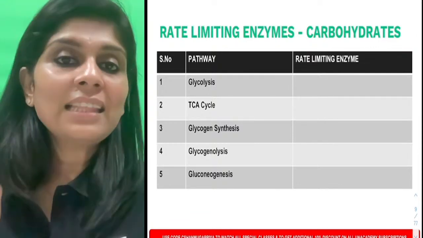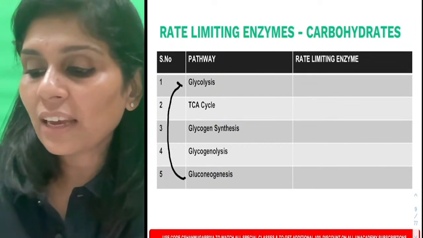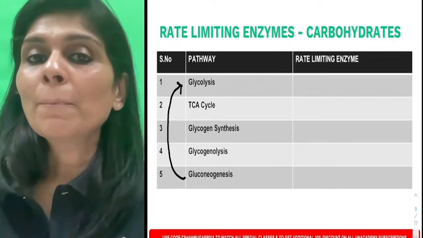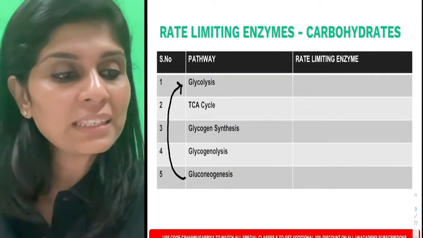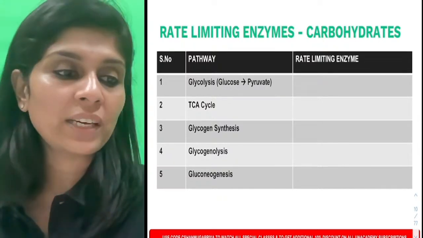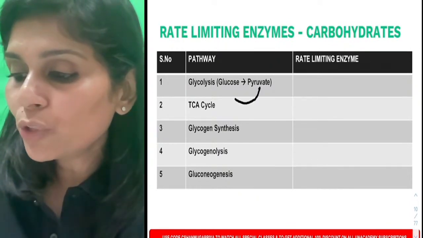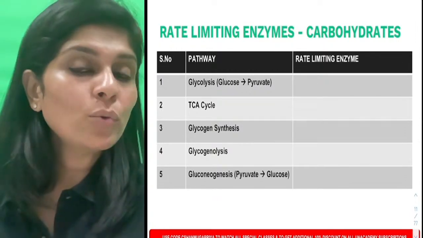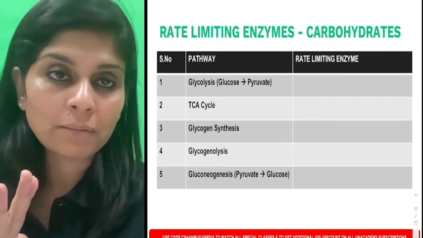Okay. So the first fact that I want you all to remember is gluconeogenesis is a reversal of glycolysis. Do you understand this? Because in glycolysis, as I told you, you convert glucose into what? Please type that as an answer. In glycolysis, you convert glucose into 2 pyruvate. Whereas in gluconeogenesis, you start with pyruvate and you convert them into glucose. So what are you going to remember now? Glycolysis and gluconeogenesis are reversals of each other.